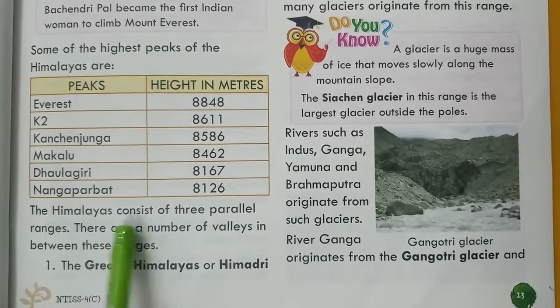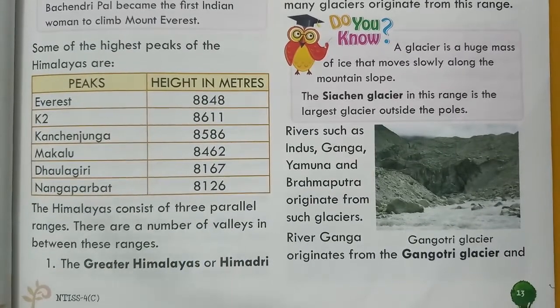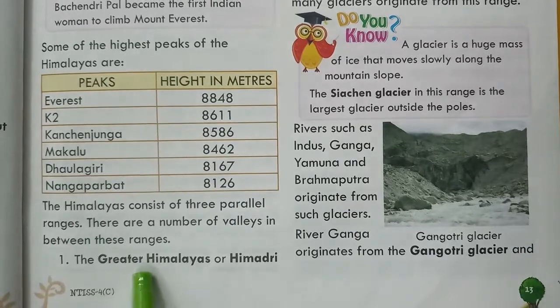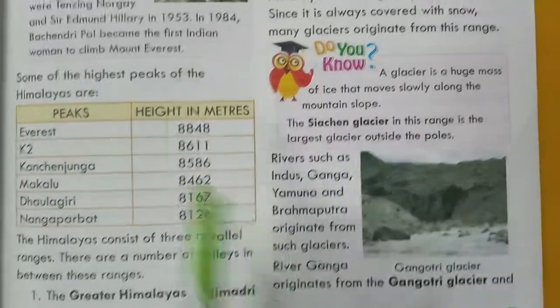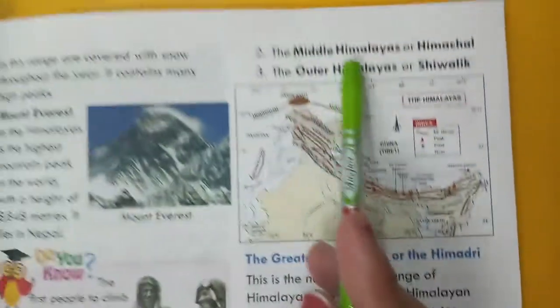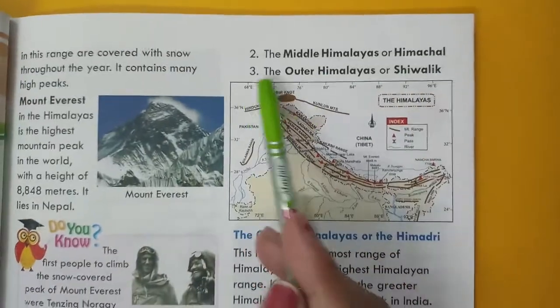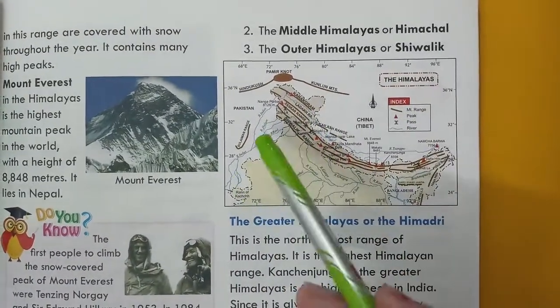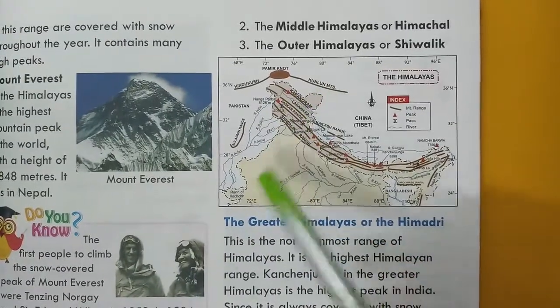The Himalayas consist of three parallel ranges: first, the Greater Himalayas or Himadri; second, the Middle Himalayas or Himachal; third, the Outer Himalayas or Shivalik. So these are the three parallel ranges of the Himalayas.